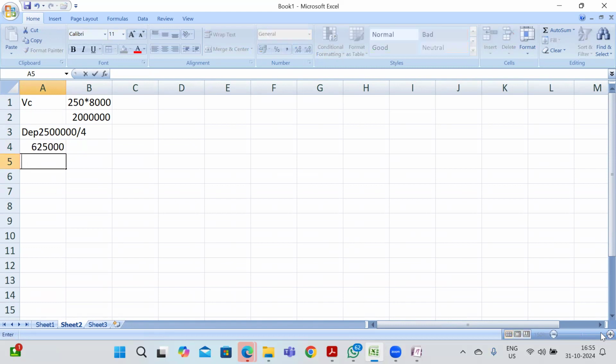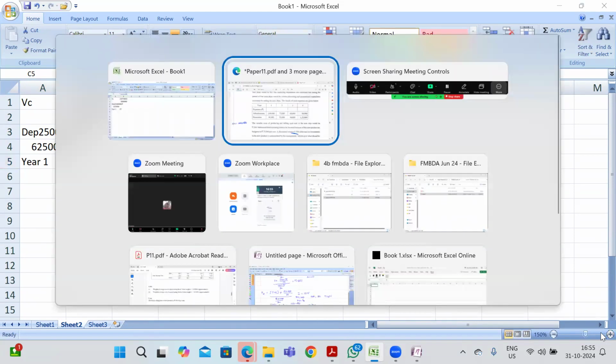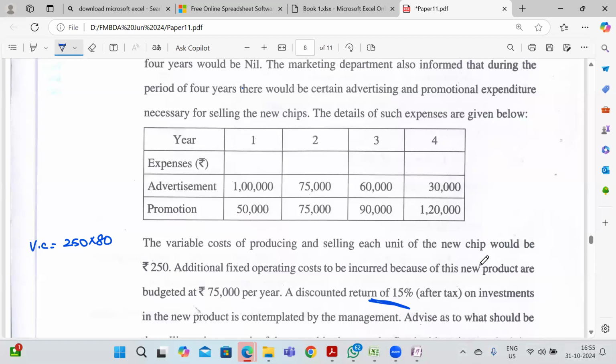Here I'm going to calculate the year 1 fixed cost. In addition to this, we have 75,000 per year.